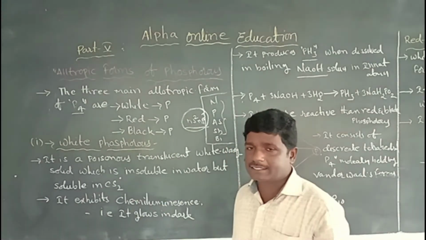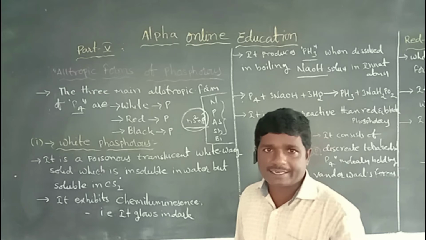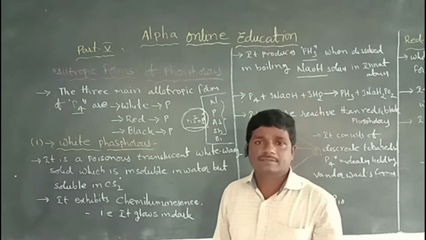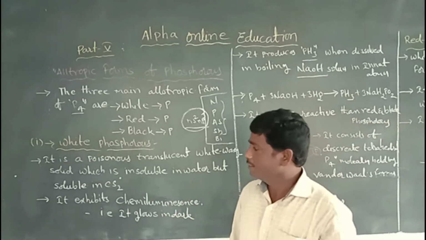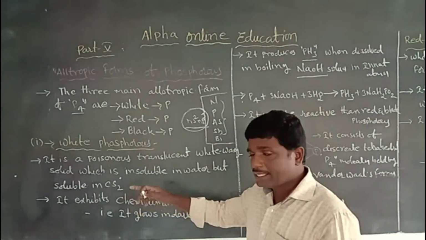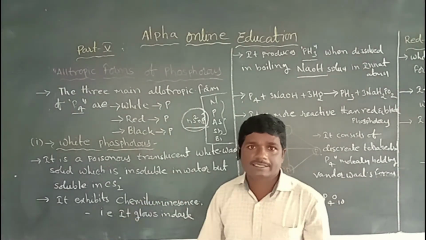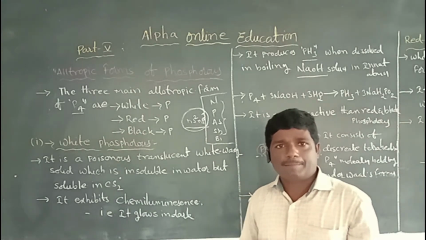It is a poisonous, translucent, white waxy solid, which is insoluble in water but soluble in carbon disulfide. That is the physical property.